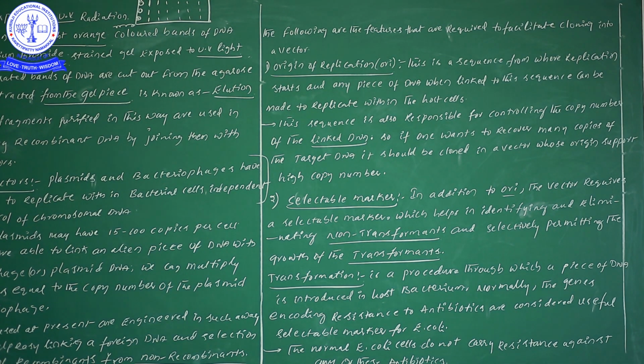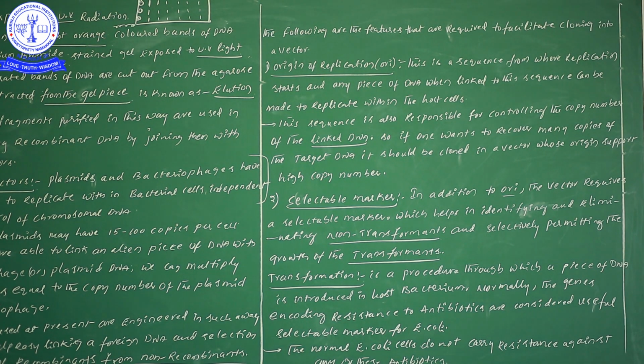Next, this sequence is also responsible for what? For controlling the total number of linked DNA. We have incorporated one foreign gene, an alien gene, with this origin of replication.